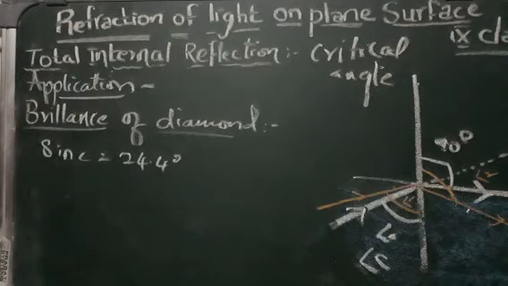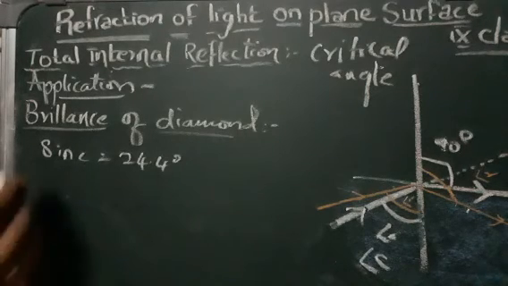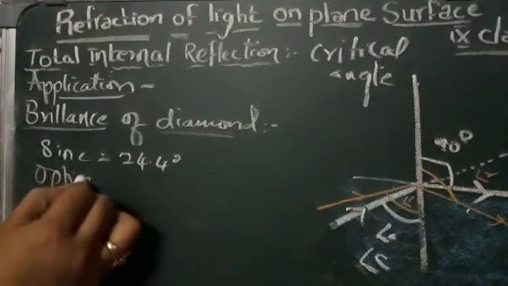This occurs because when light falls on the diamond, there occurs a total internal reflection, and that's why we can see the shining of the rays which are coming out of the diamond. Similarly, we have optical fibers.